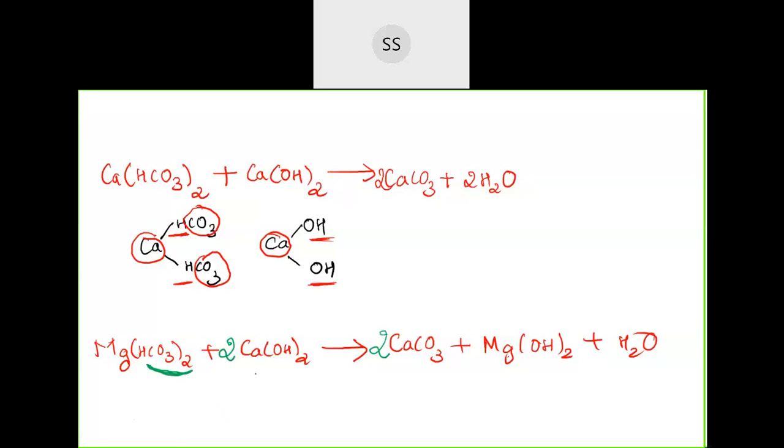So here is the equation. And all of these are precipitate, so I am putting this arrow mark down. These two are precipitate. Here also this is a precipitate.